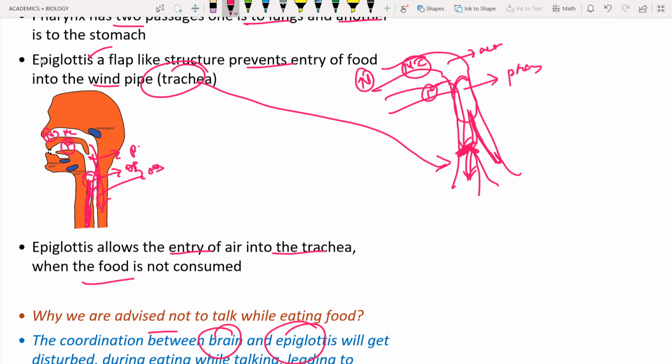This is a very important concept. The esophagus is used for the flow of the food material, while the epiglottis, the flap-like structure, is going to close the trachea while you are eating, so that the food material does not enter into the trachea.